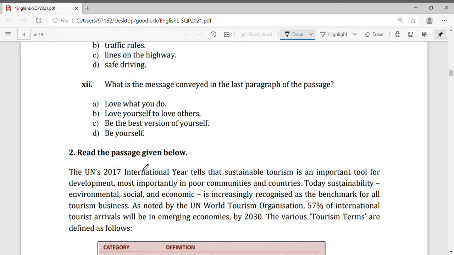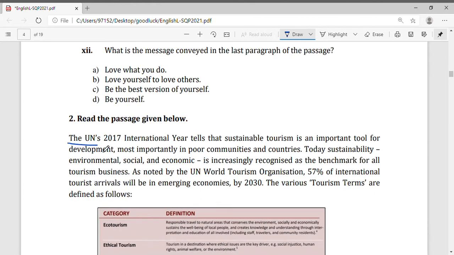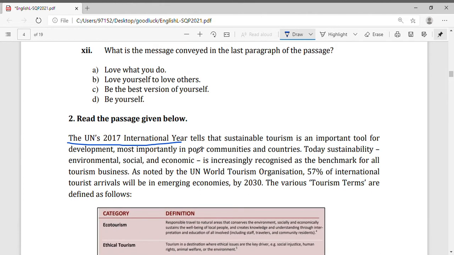Read passage given below is a factual passage. The UN's 2017 International Year tells us that sustainable tourism is an important tool for development, most importantly in poor communities and countries. We will underline whichever we feel is important so that if any question comes, we will be able to answer easily and quickly.